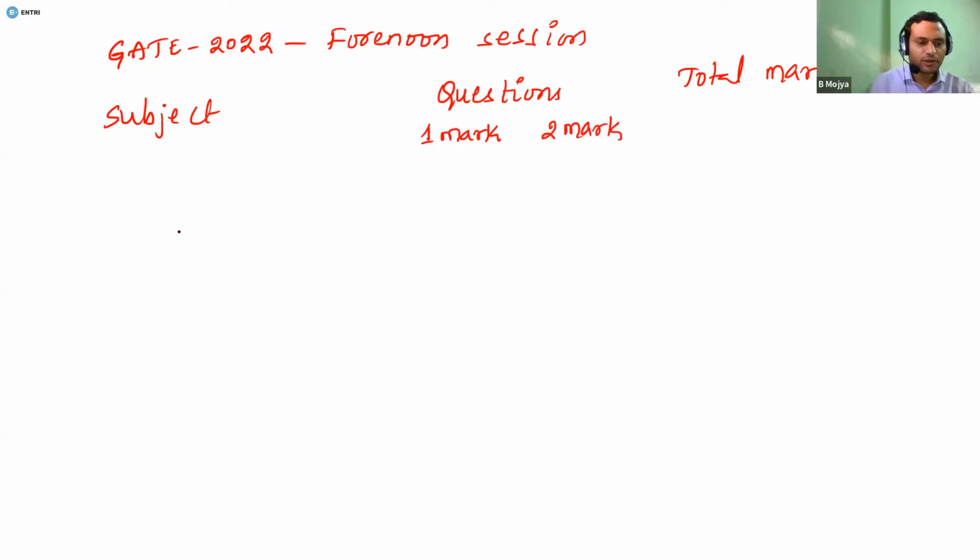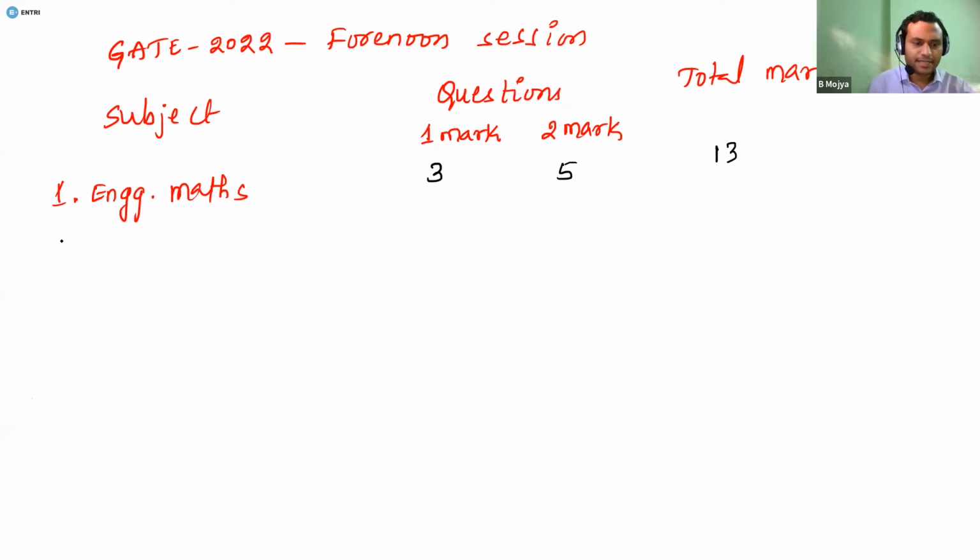The first subject is engineering mathematics, which I am simply writing as engineering maths. The number of questions asked for 1 mark are 3, and for 2 marks are 5. So 5 questions each carry 2 marks, so 10 plus 3, 13 marks.